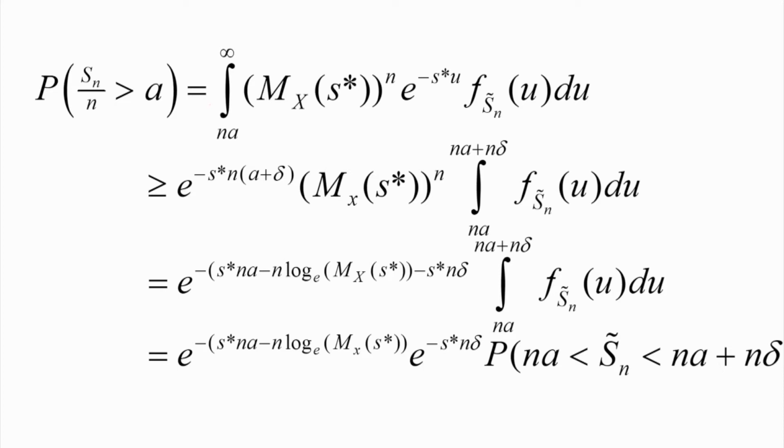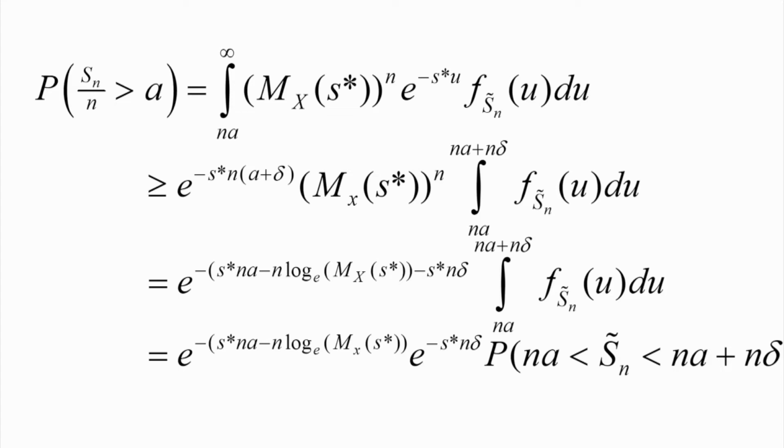Second, for e to the power S star u, we put the smallest value; when u is Na plus n delta, this quantity is smallest. So it is still greater than or equal to e to the power S star n(a plus delta) divided by MX of S star to the power n, and then the integration of f Sn tilde(u) du from Na to Na plus n delta.